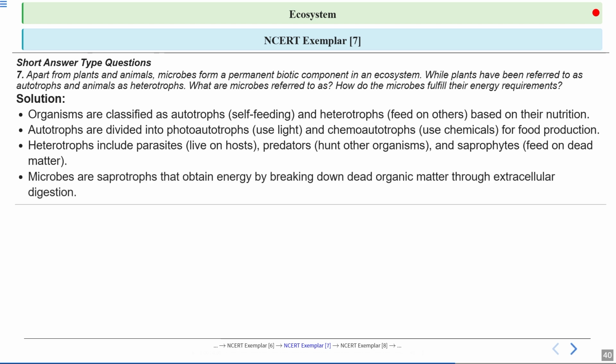Now, most of the microbes in the ecosystem are saprotrophs, which means they get their energy by breaking down dead organic matter. This process is called extracellular digestion, and it's essential for recycling nutrients and keeping the ecosystem healthy.